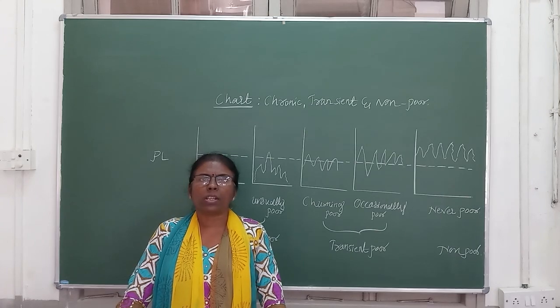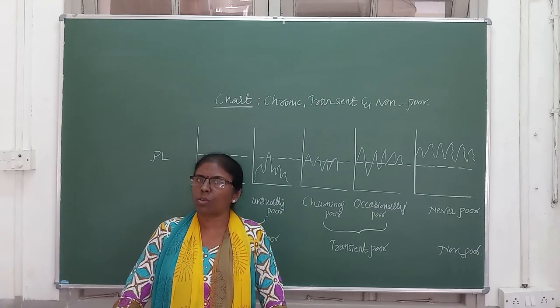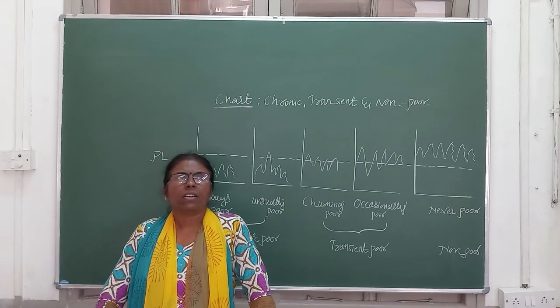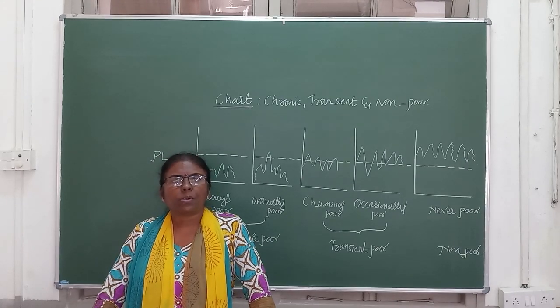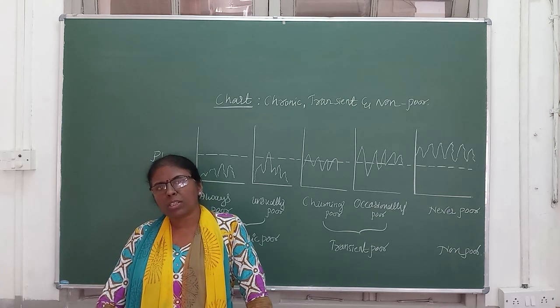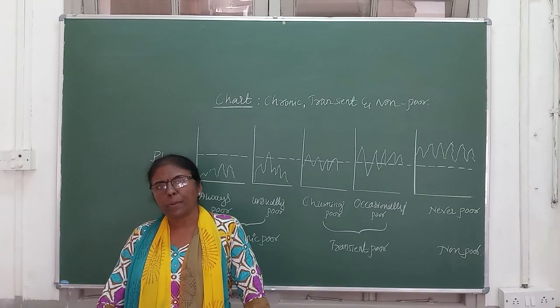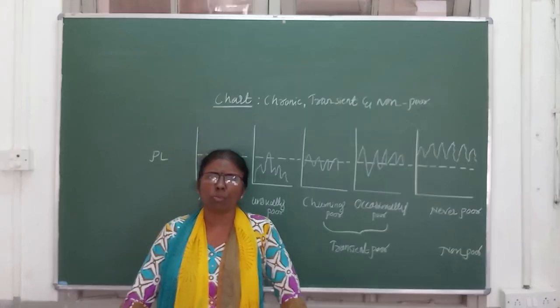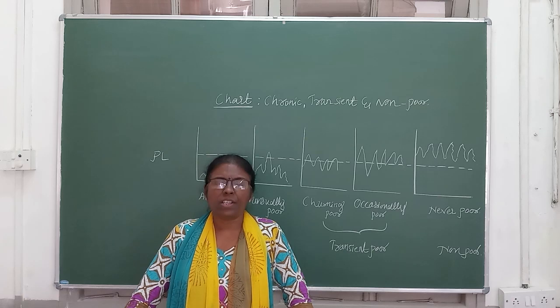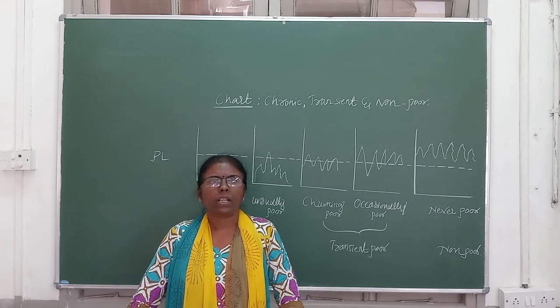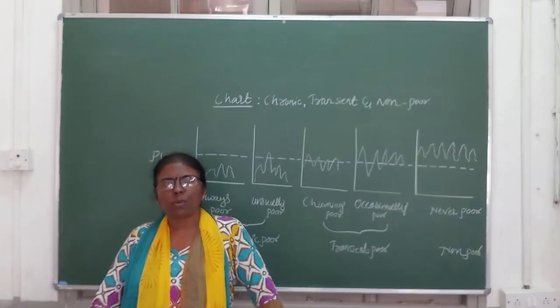And this poverty is not equally distributed throughout the world. It differs from one country to another country, from one place to another place, and from one section or one group of people to another group of people. And the percentage of poverty is more in Asian countries and in African countries. It also differs from state to state.